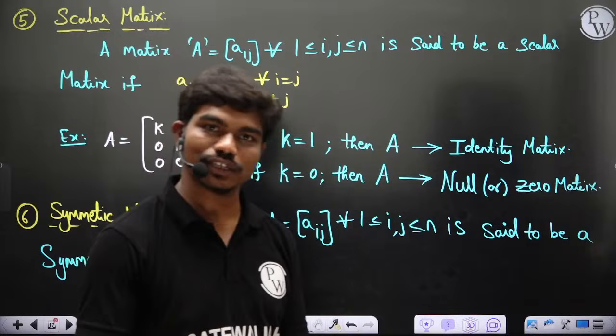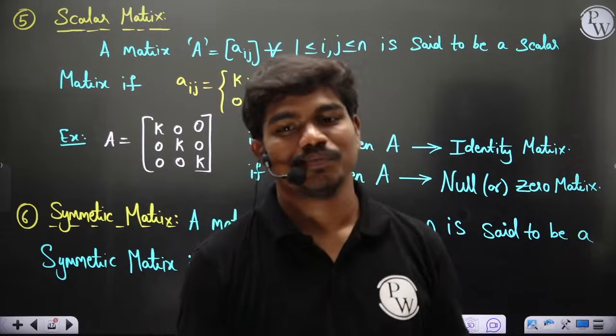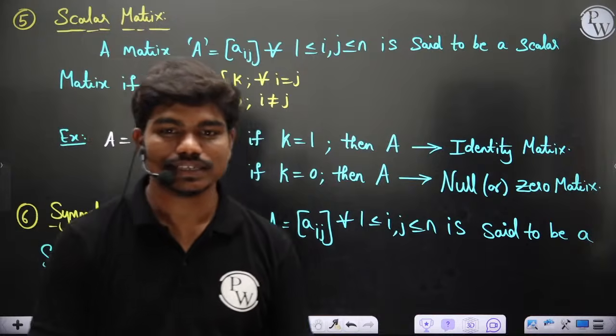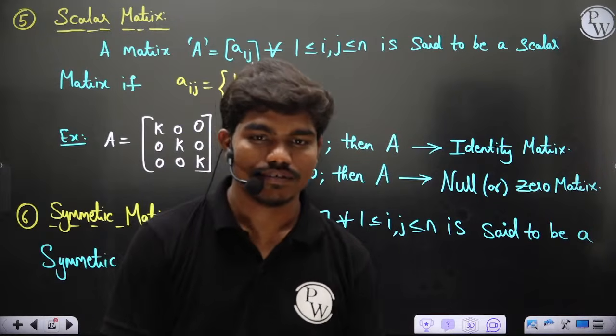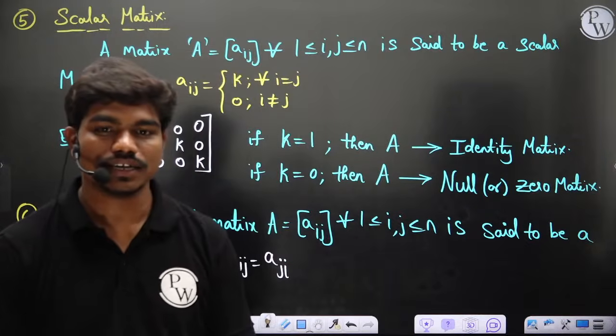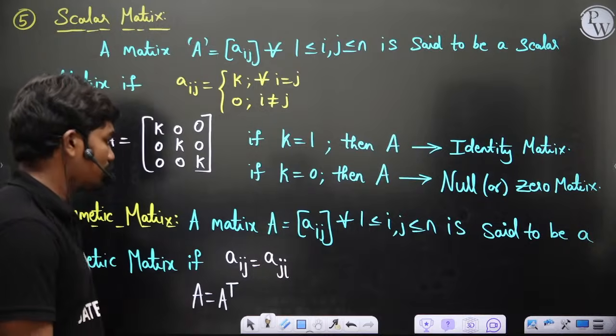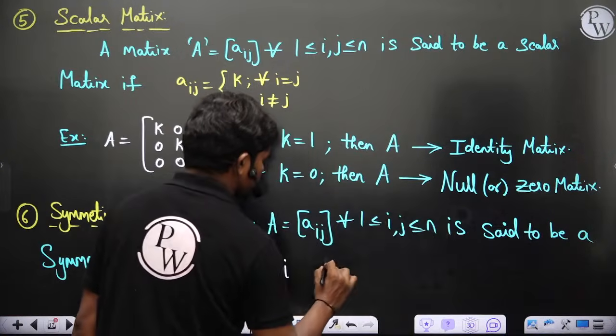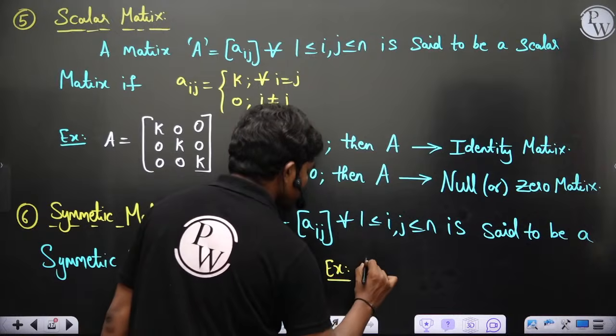If i equal to j also, then Aii is equal to Aii, correct? Very good.